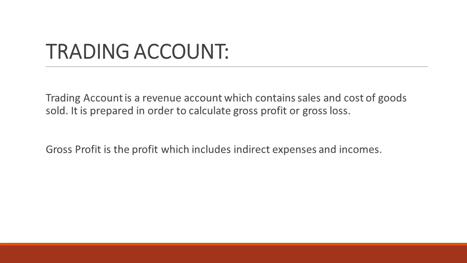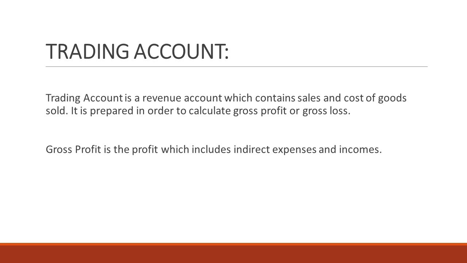We will prepare three important accounts at the end. They are also called the financial statements of a particular business. They are trading account, profit and loss account, and balance sheet. Let's learn the meaning of trading account now.